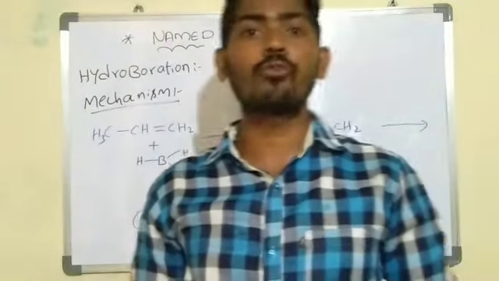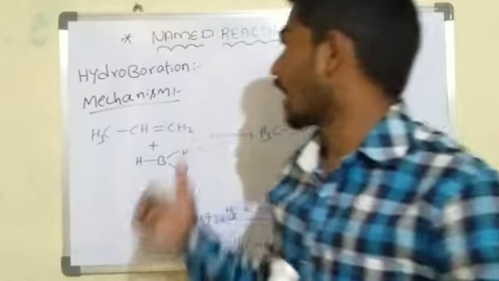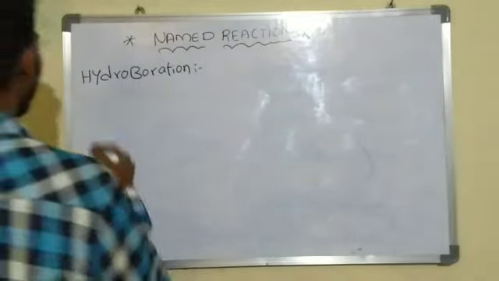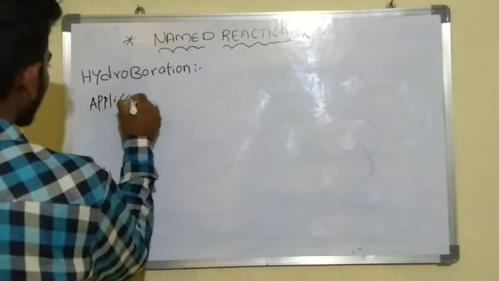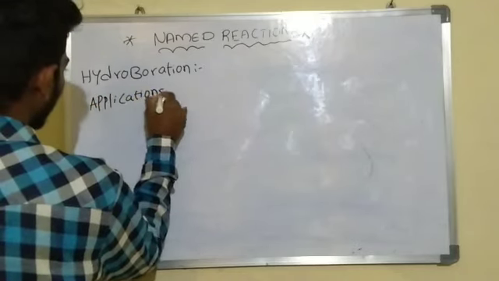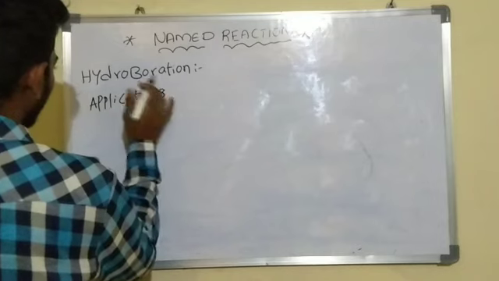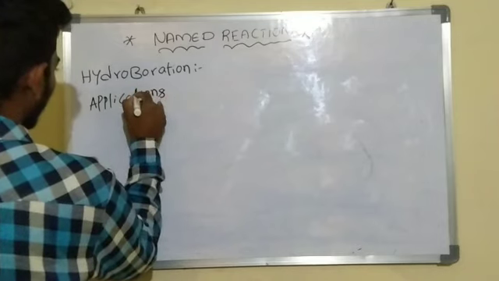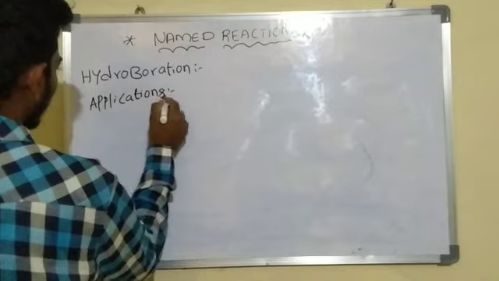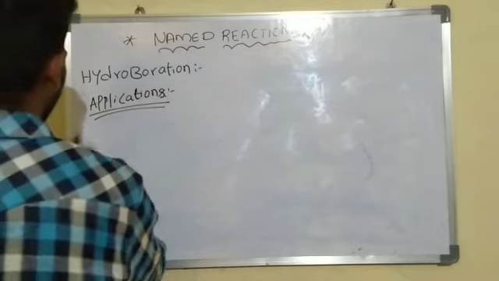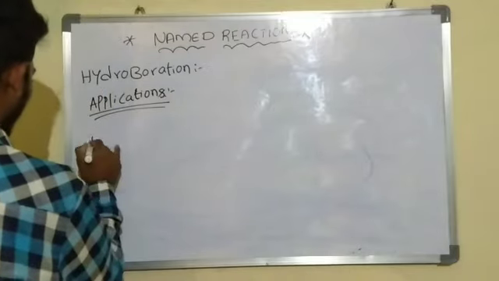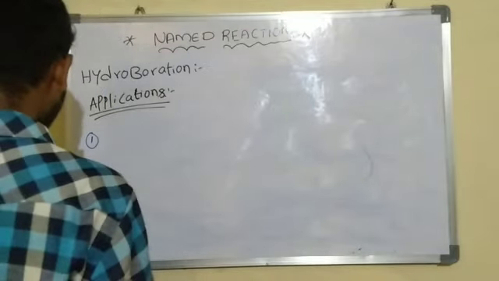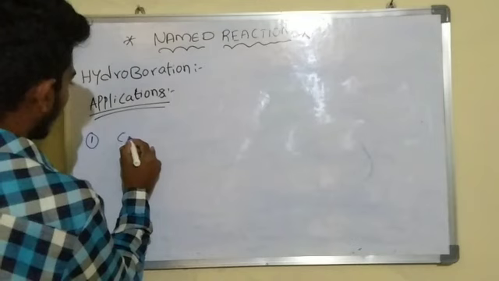Now we can see a few applications of this hydroboration reaction. In the first application, we take trialkyl borane, our liquid product.